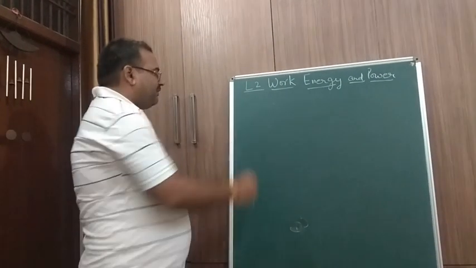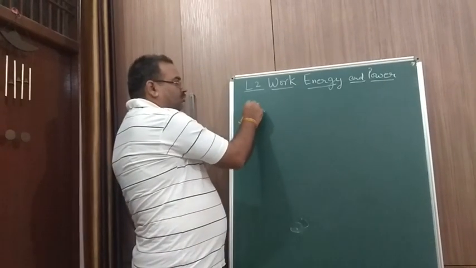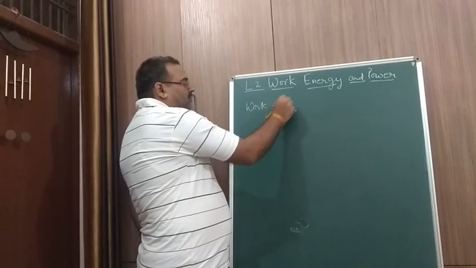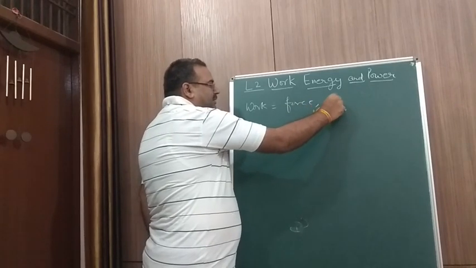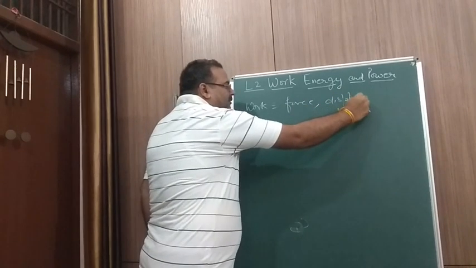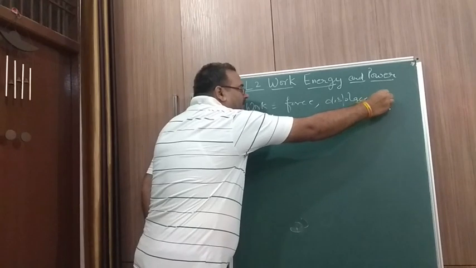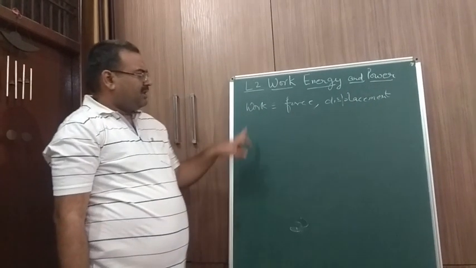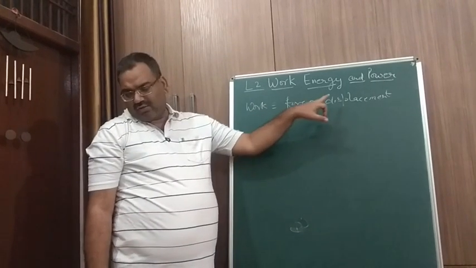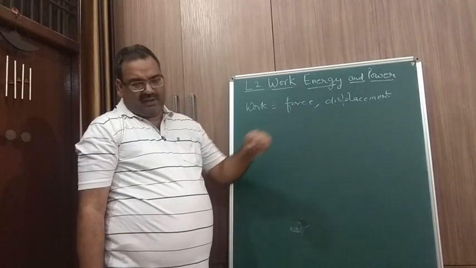So what is required in doing work? For doing work, we need two things. Work requires force, and the second thing is displacement. So work is dependent upon force and work is also dependent upon the displacement.